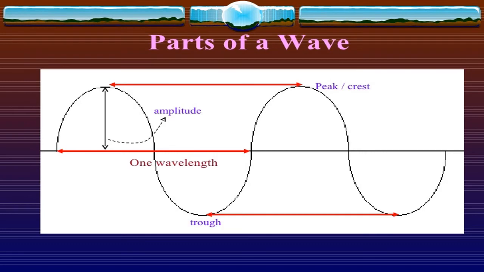Parts of waves. This diagram is called a sinusoidal wave. This diagram can be used to indicate longitudinal waves and transverse waves.